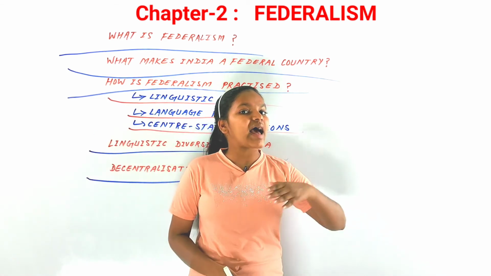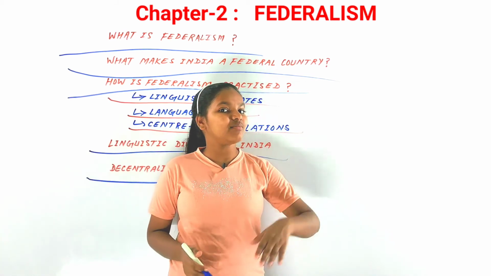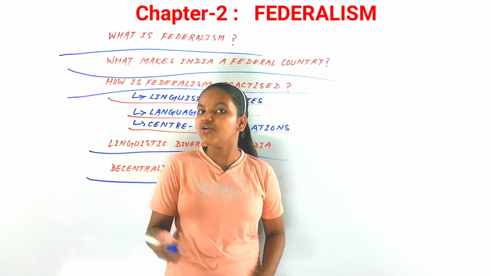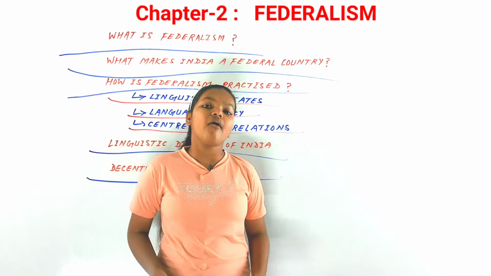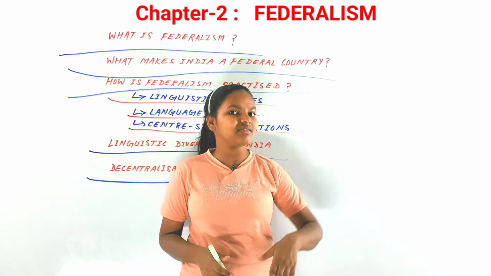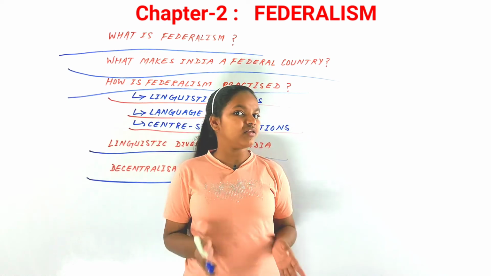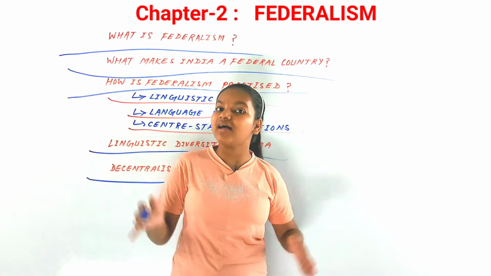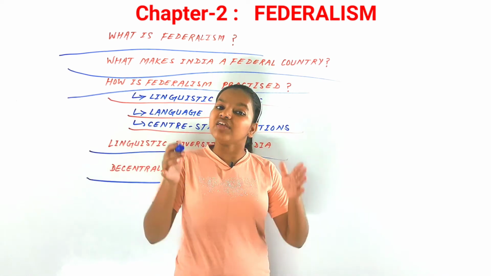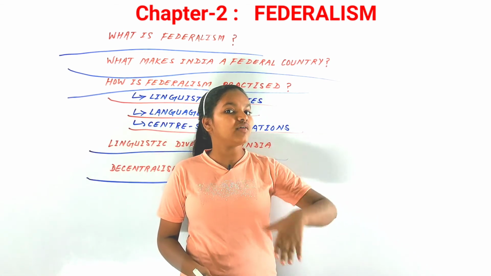Now we have seen that it has proven very efficient, but still we have a very long way to go. You know that in many Gram Sabhas and Gram Panchayats, elections are not being held, or they are very repressive, or states are not sharing their power with the local government. So there are still some issues, but we have improved a lot in our country after independence, and federalism has been a great success in our country. We still have a long way to go, but we have achieved so much.